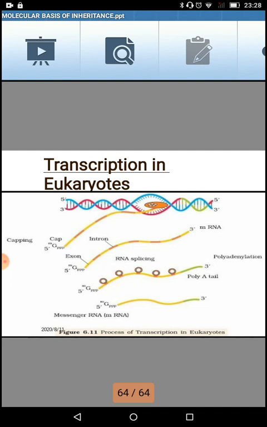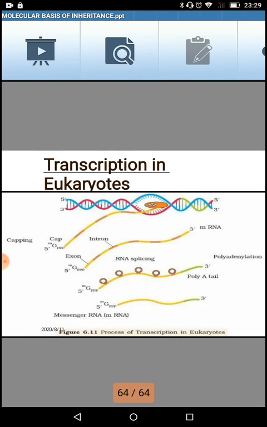One more difference in transcription of eukaryote from the prokaryote is the RNA polymerase enzyme. Now if you remember, I just told you prokaryote only needs one RNA polymerase for catalyzing the transcription of all three types of RNA: messenger RNA, transfer RNA and ribosomal RNA. But in eukaryote, there are three types of RNA polymerase for catalyzing different RNAs. First one, RNA polymerase 1. It helps in the transcription of ribosomal RNAs.